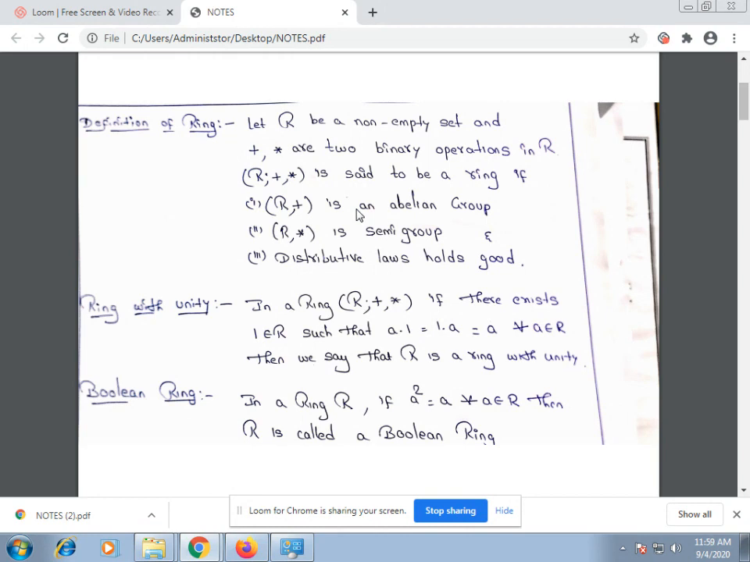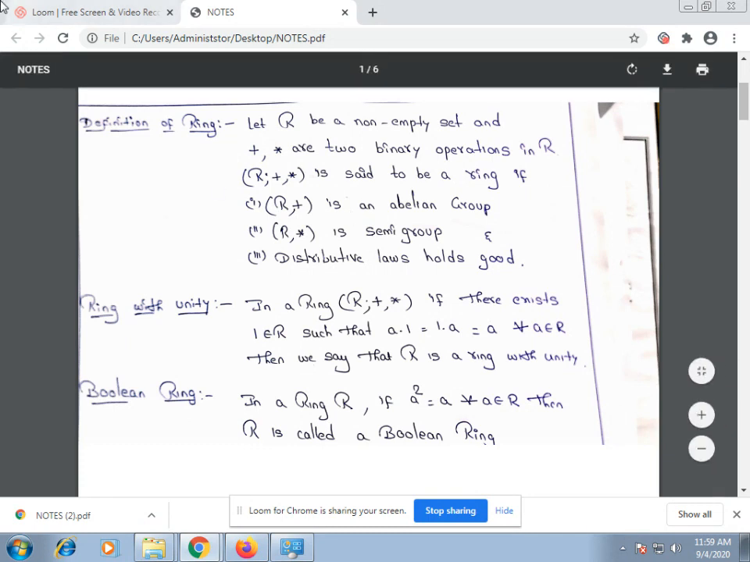Next, another definition, Boolean ring. In a ring R, if a square is equal to a for all a belonging to R, then R is a Boolean ring. That means if for every element a square is equal to a, then R is said to be a Boolean ring.